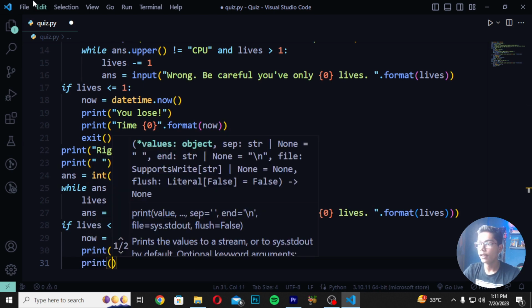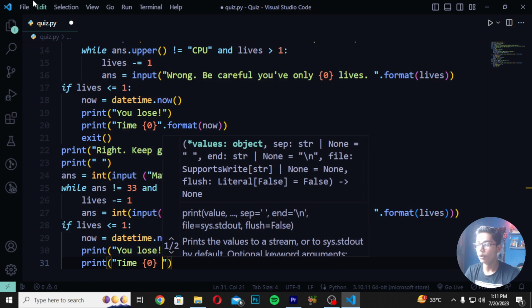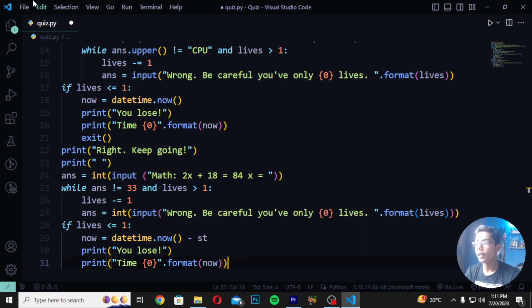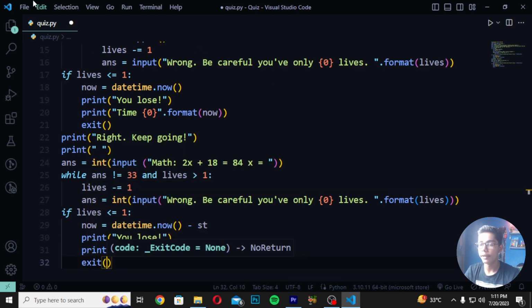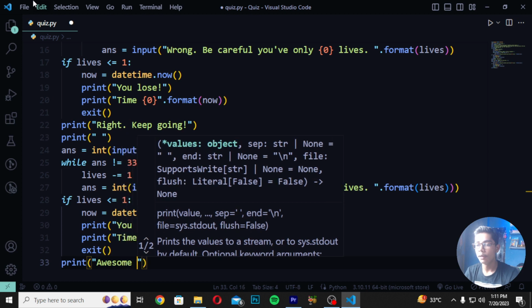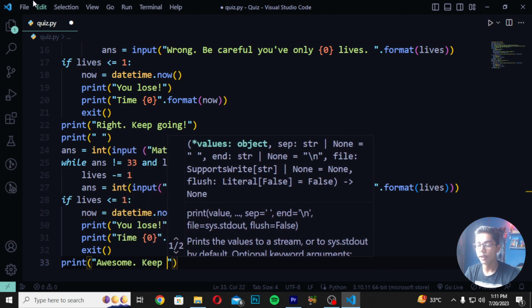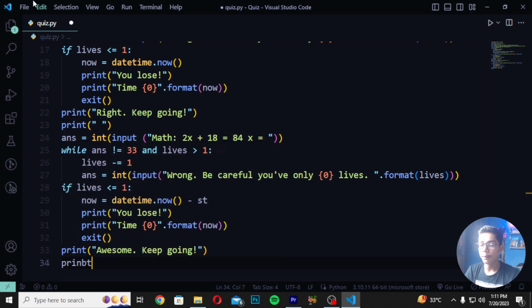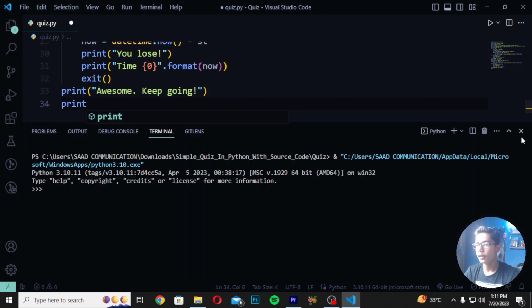Create a print tag, and then I will be writing time 0. Write here dot format, and then you have to write here now. After writing this tag, you have to write here exit as well. Then create a print tag here, in which I will be writing awesome. Then I will be just writing here keep going, like I have written at the top. Then you have to move down and write here print tag again. So here I will be writing this print tag now.